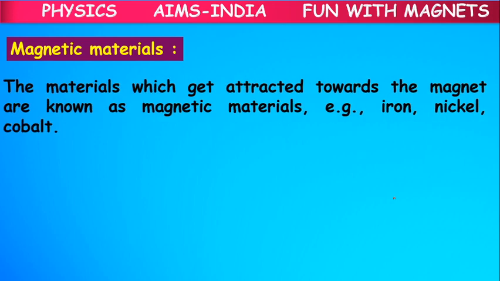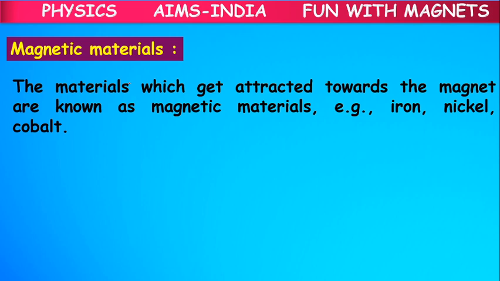So magnetic materials means the materials which get attracted towards the magnet. Here, what is a magnet? It is like a black stone. So a magnet is a kind of material which will attract some kinds of objects. The objects or materials which get attracted towards the magnet are known as magnetic materials, like iron, nickel, cobalt. Some of the magnetic materials are iron, nickel, cobalt.